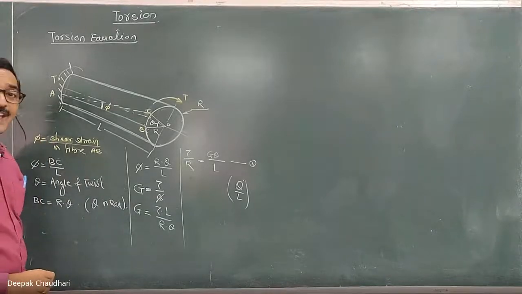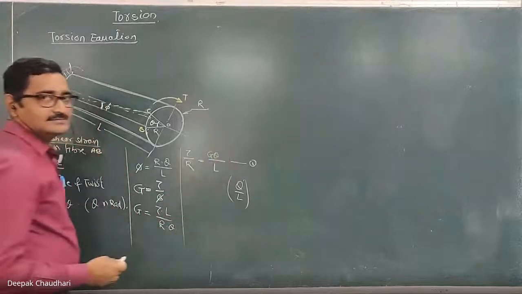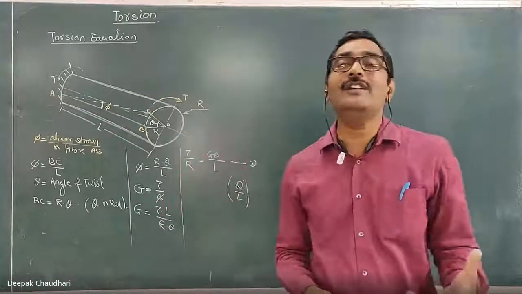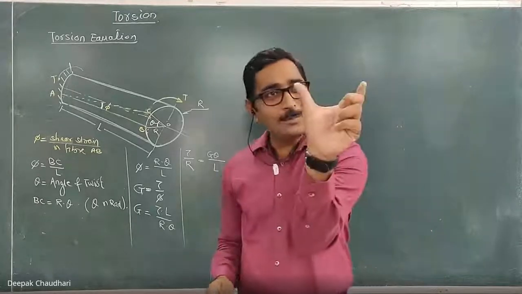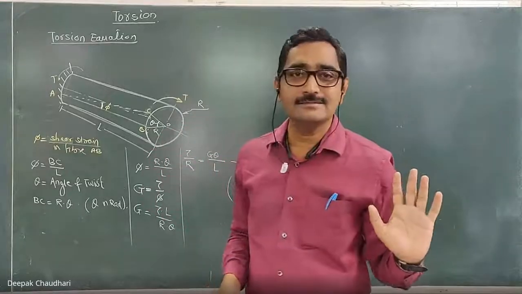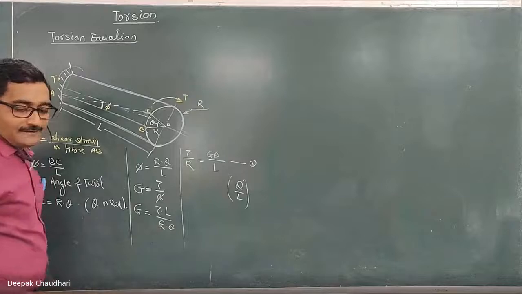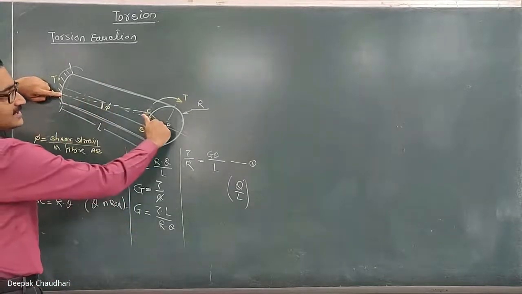This theta upon L is known as the angle of twist per unit length. Most of the time in the question it is given as the angle of twist per unit length is, suppose, 1 degree. Per unit length means for 1 meter of the shaft, the relative angle of twist is 1 degree. So theta is the angle of twist over the length of L meter. Here the angle of twist is 0.